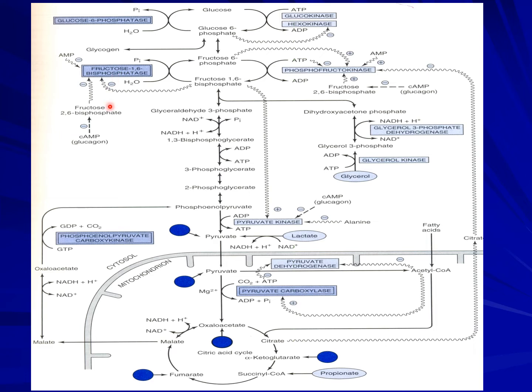So all these things depend on the state of the body. If there is need for ATP, the breakdown will be stimulated. If there is no need for ATP, then glucose is formed in the body from gluconeogenic mechanisms.